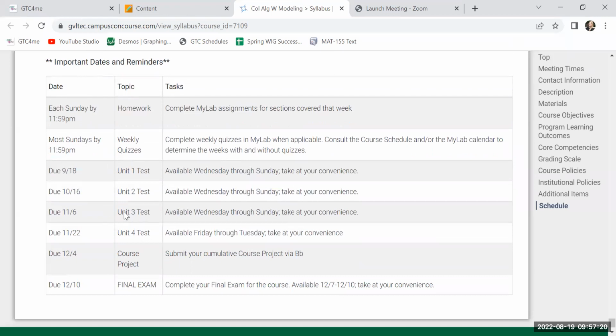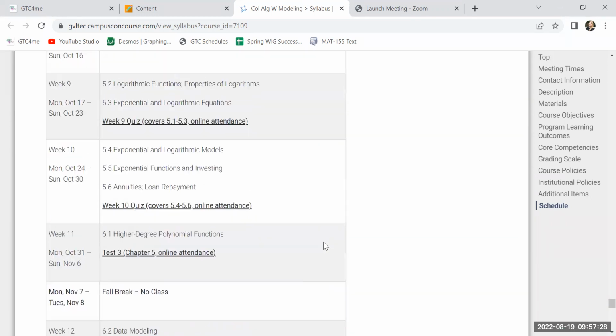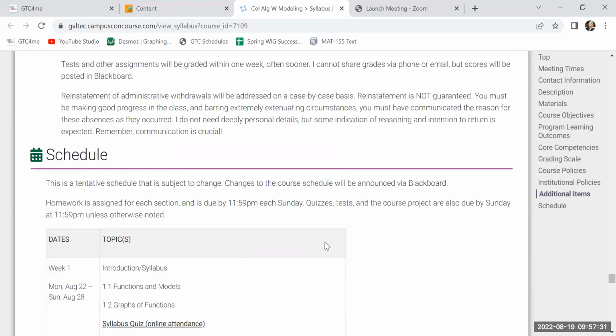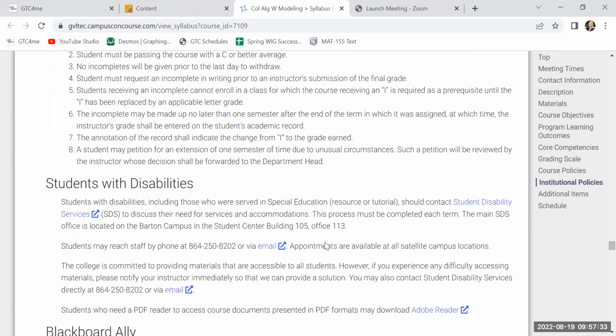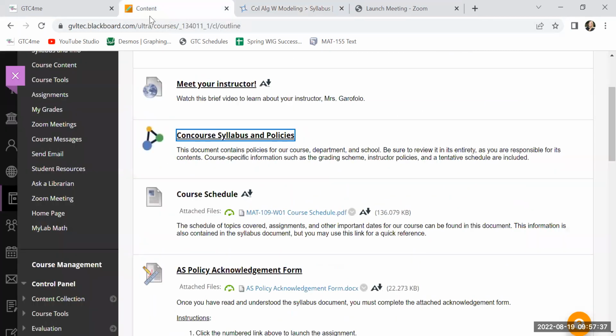Down here are some important dates, reminders about homework and weekly quizzes, test dates, course project, and final exam. I understand this is a very long, tedious document. So take your time with it. And remember, you don't have to memorize it. You can always go back. Just know where you're looking to find things. Okay, let's take a deep breath.